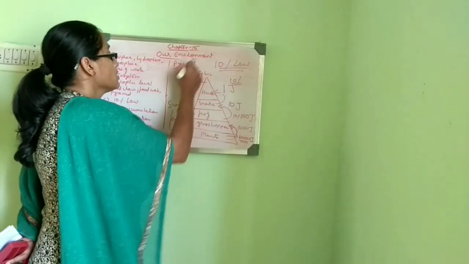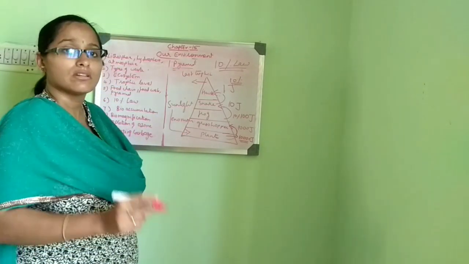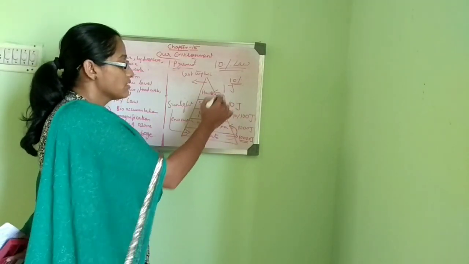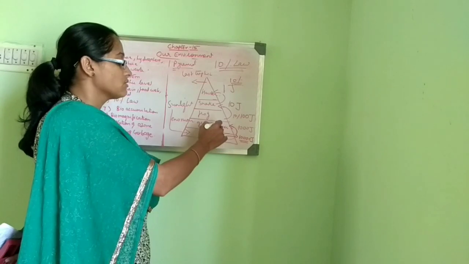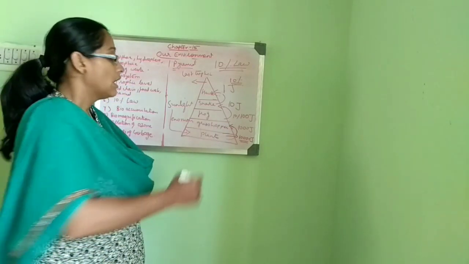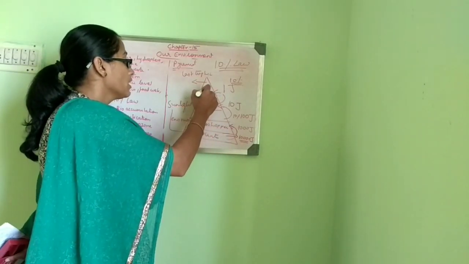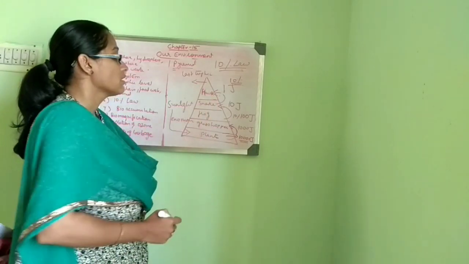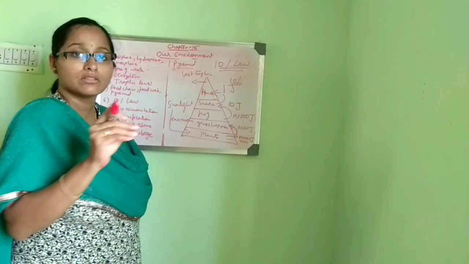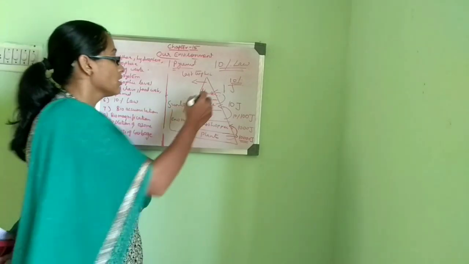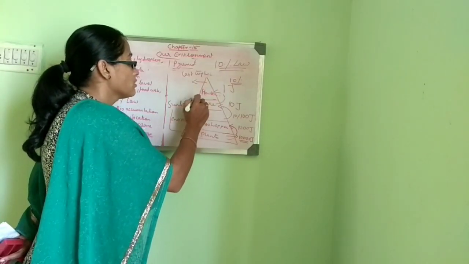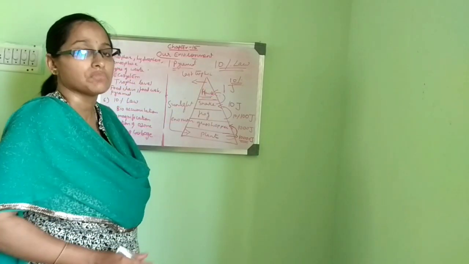So energy is transferred as per the 10% law. Only 10% of energy is transferred from one trophic level to another trophic level. And by the time it reaches the last trophic level, only a tiny fraction of the total energy is provided to the last trophic level organisms.